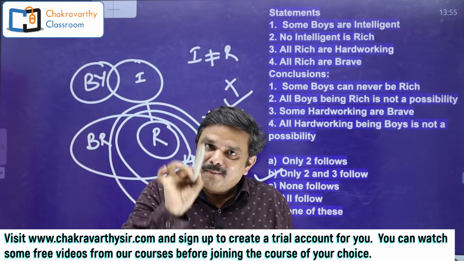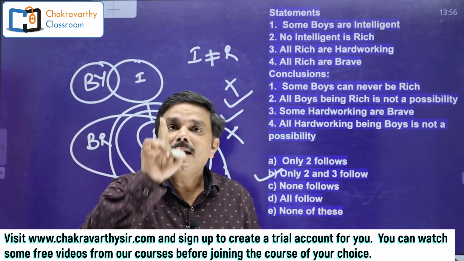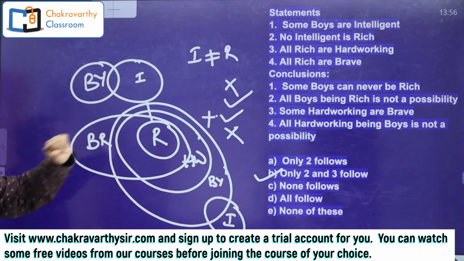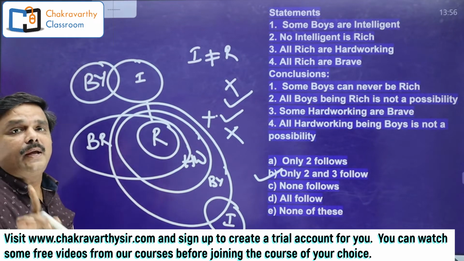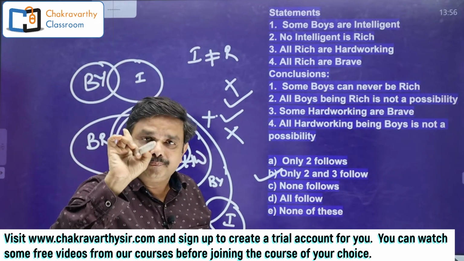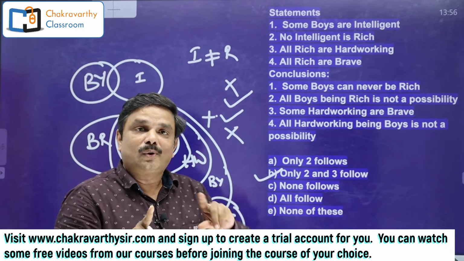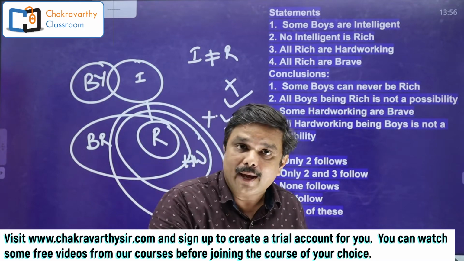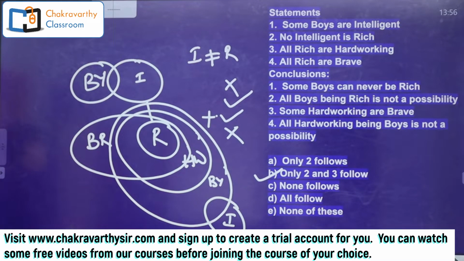So for me, it took almost 10 minutes, but for you, it should be less than 1 minute, 40 to 45 seconds, more than enough for this one. Generally I teach Syllogism in that method where 200% accuracy will be maintained. You may take 10 to 15 minutes, a little extra time when you compare to other methods, but in the other methods you won't get 200% accuracy. Here you will get. So anyway, my answer is only 2 and 3 follow. Now quickly go for the next question here.